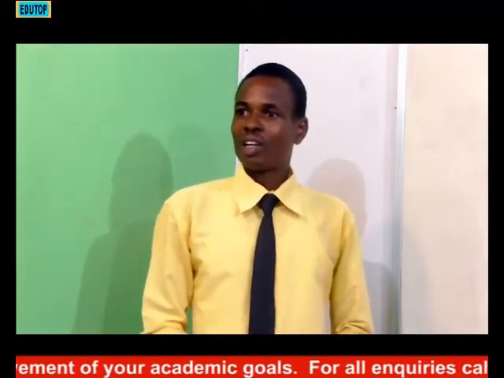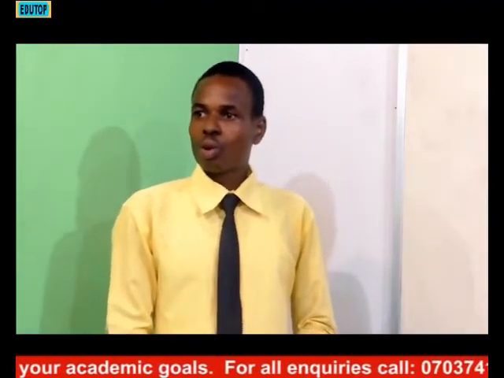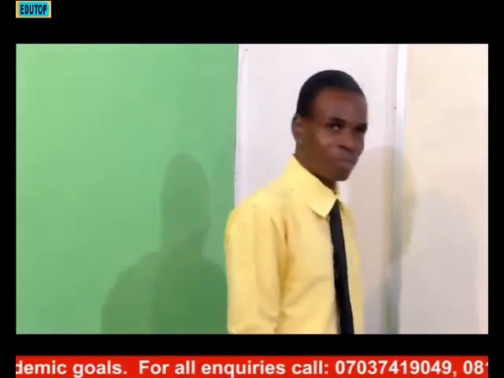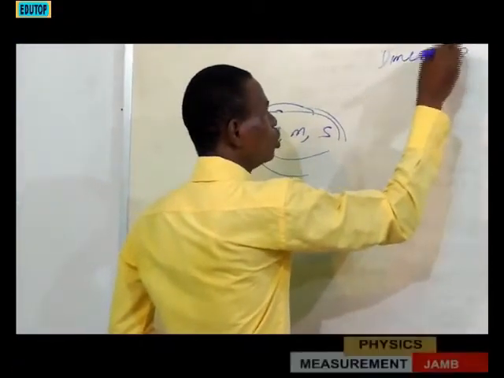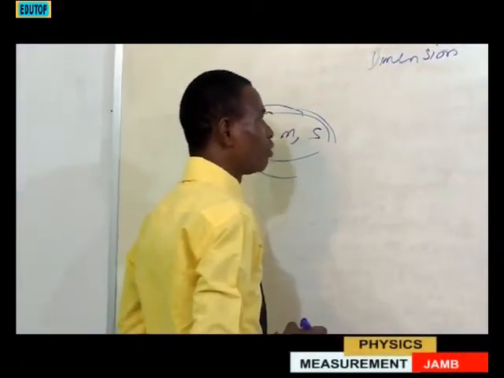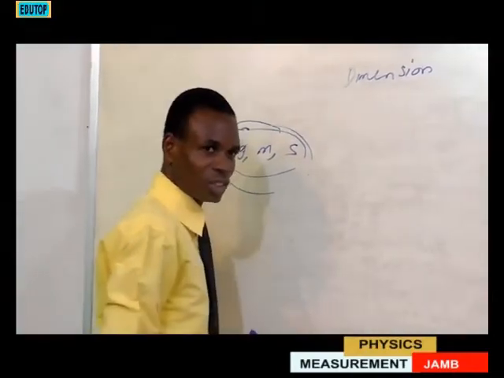Question number 4. That one will now take us to what we call dimension. We have something we call dimension. This one will not be new to you. Dimension of physical quantities.